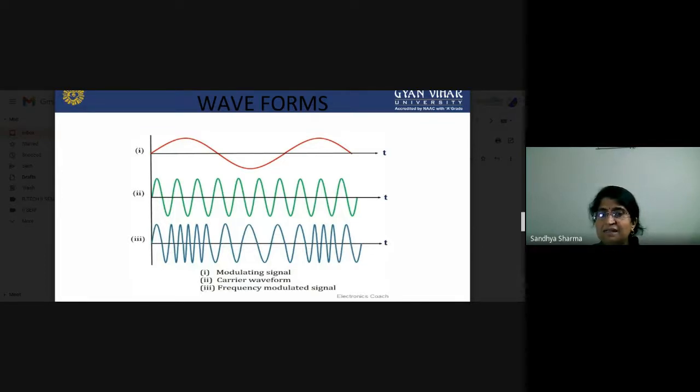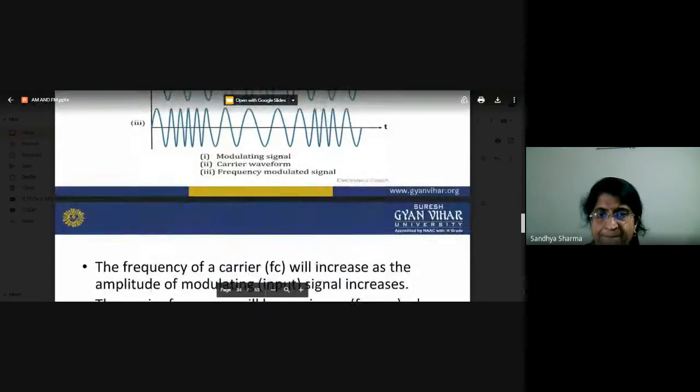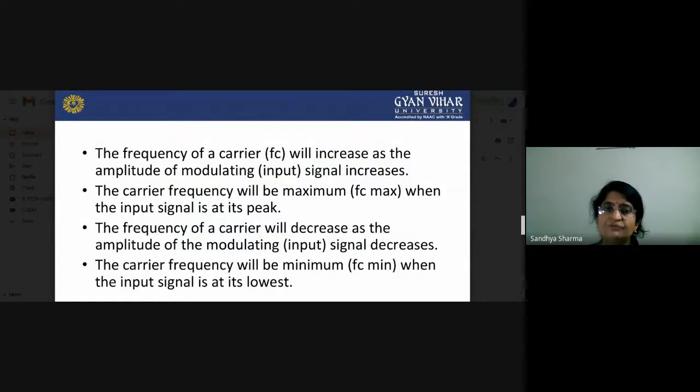In an amplitude modulated signal, the amplitude of the carrier signal changes according to the instantaneous value of the modulating signal. If we are talking about frequency modulation, the frequency of the carrier signal varies according to the instantaneous value of the modulating signal. This is the basic reason behind frequency modulation. The carrier frequency increases as the amplitude increases, and it reduces as the amplitude of your modulating signal decreases.